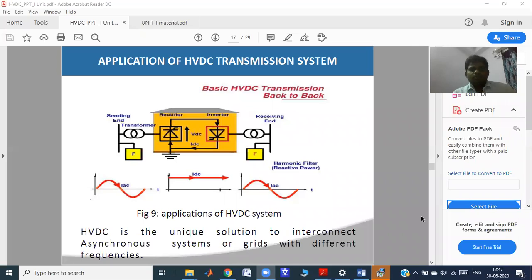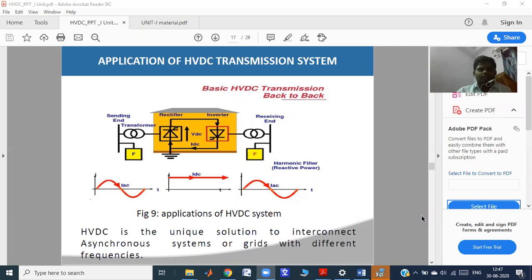In this video, I would like to explain what are the applications of HVDC transmission system. The first application is back-to-back system. If you look at this picture, the sending end bus and receiving end bus, we always establish the HVDC transmission system in between the sending end bus and receiving end bus.